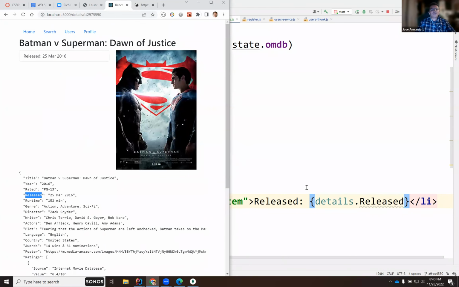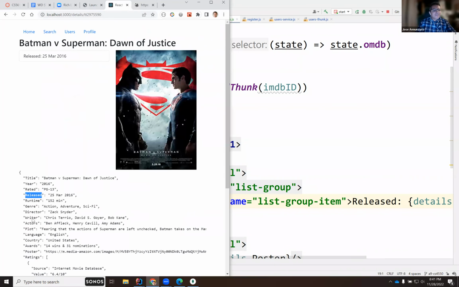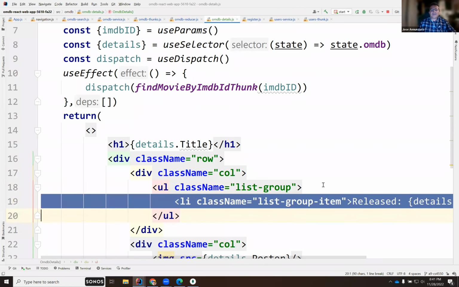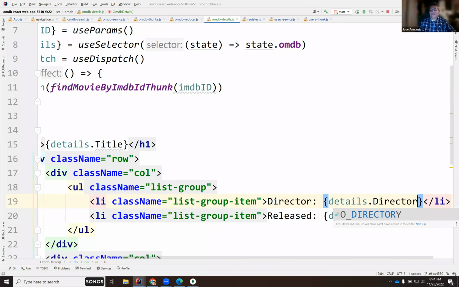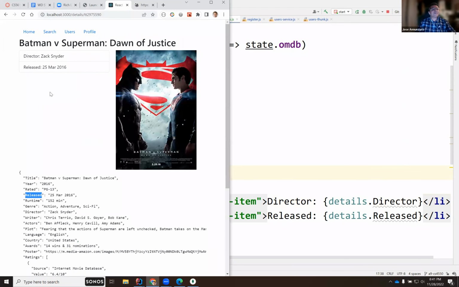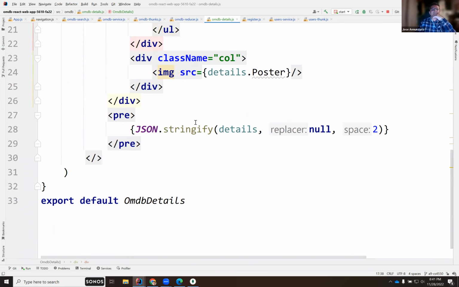Runtime. So you can display a couple things, right? Maybe director. Director Zack Snyder. So it could be director. There we go. Right. Okay. Excellent.